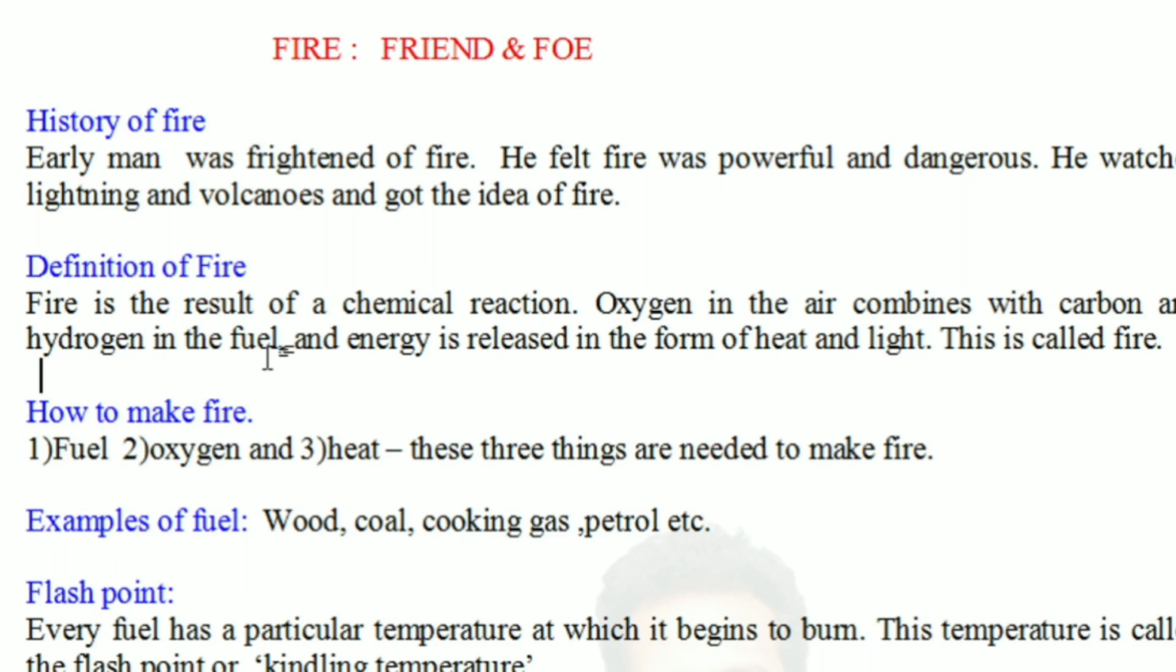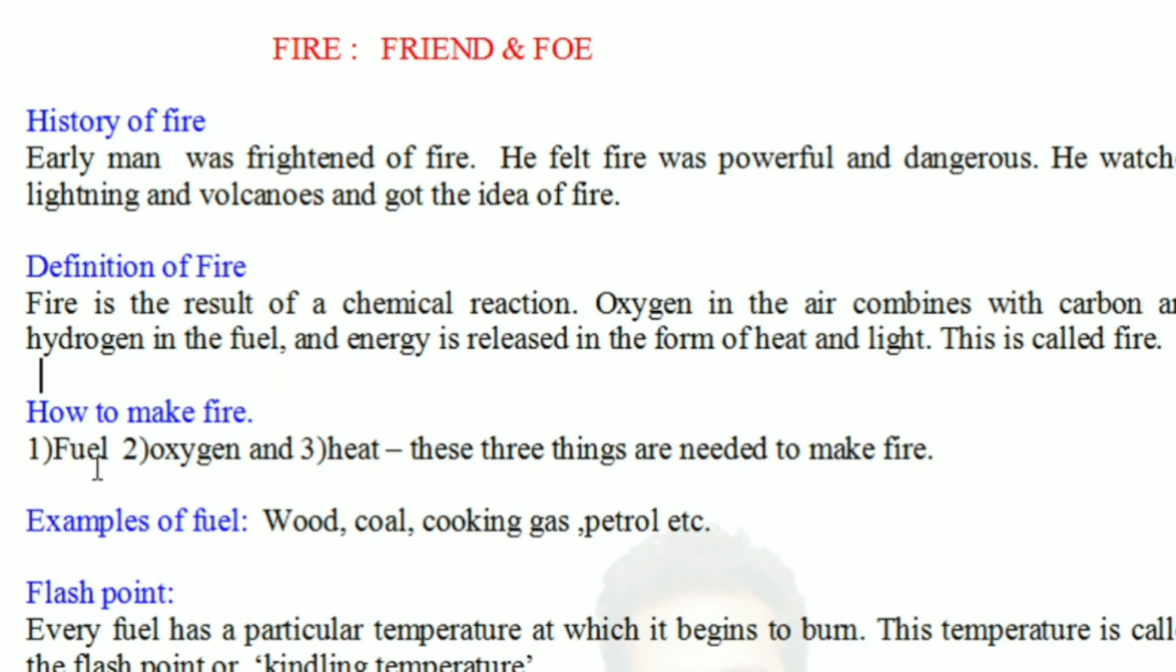This is called fire. So once again, let's understand what fire is. Fire is the result of a chemical reaction. So what is the chemical reaction? O2 plus C plus H. These three elements, oxygen, carbon and hydrogen, react in the presence of air in the atmosphere, and as a result, energy is released in the form of heat and light. This process, which in higher classes you will know as combustion, is called fire. So due to combustion, fire is produced.